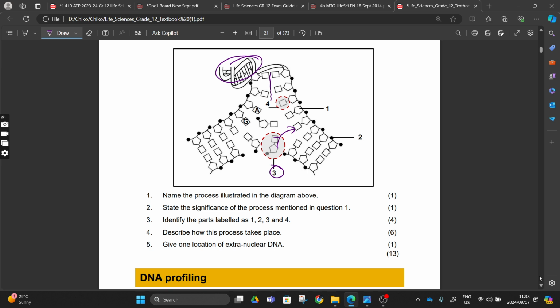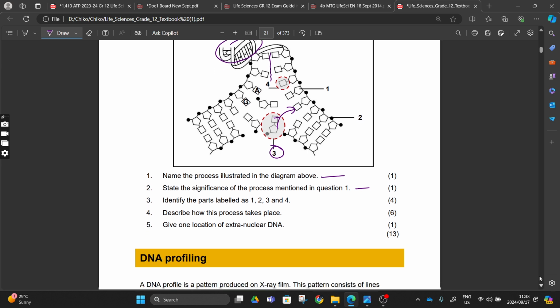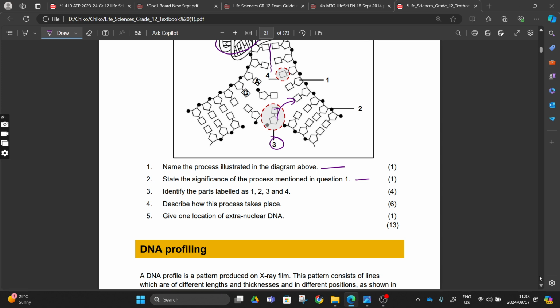Name the process illustrated in the diagram. DNA replication. State the significance of the process mentioned: so that during mitosis, during cell division, both cells can have identical DNA. Identify parts, label 1, 2, 3, 4, 5.